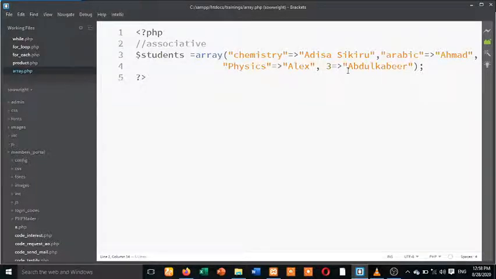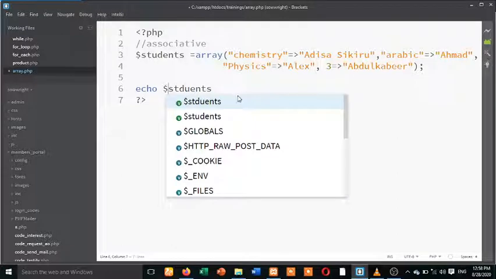So now, how do we access the elements of that array? Let me first of all echo the entire students.